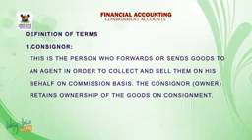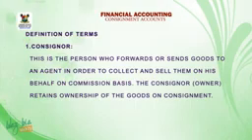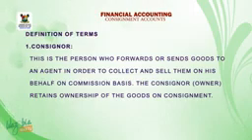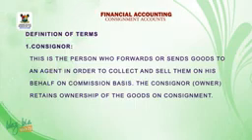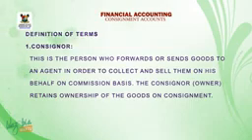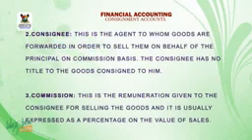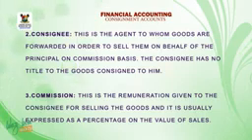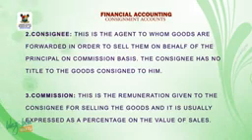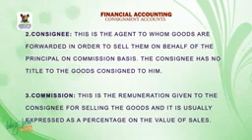Definition of terms. 1. Consignor. This is the person who forwards or sends goods to an agent in order to collect and sell them on his behalf on commission basis. The consignor, that is the owner, retains ownership of the goods on consignment. 2. Consignee. This is the agent to whom goods are forwarded in order to sell them on behalf of the principal on commission basis. The consignee has no title to the goods consigned to them.